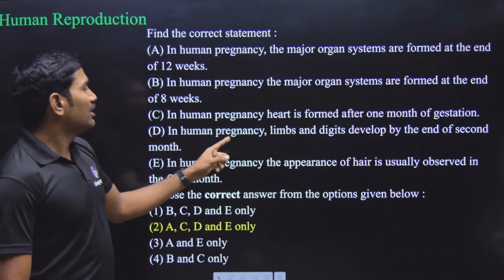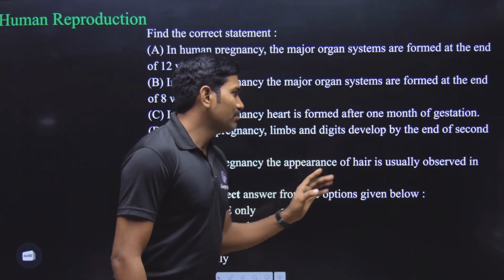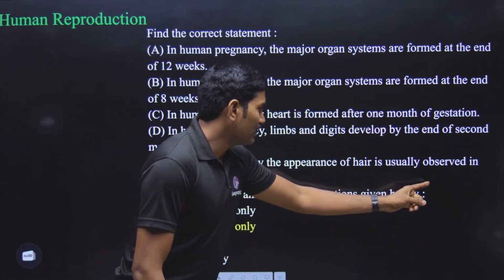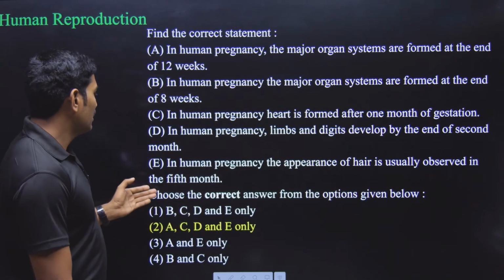Clear? Next one. In human pregnancy, limbs and digits develop by the end of the second month. This is correct. In human pregnancy, the appearance of hair is usually observed in the fifth month.